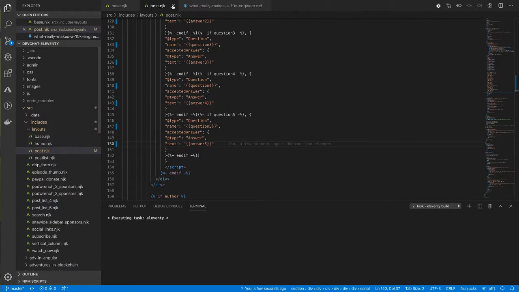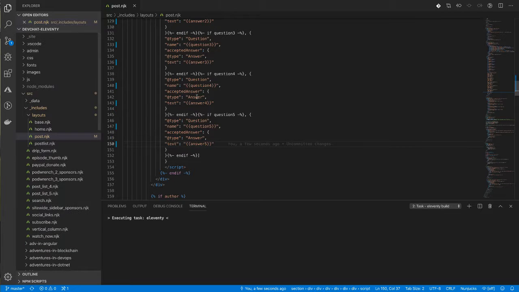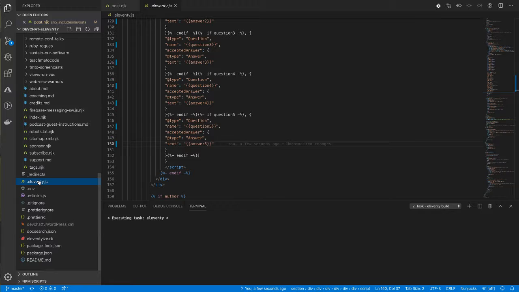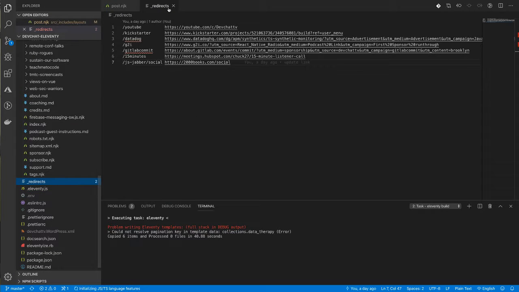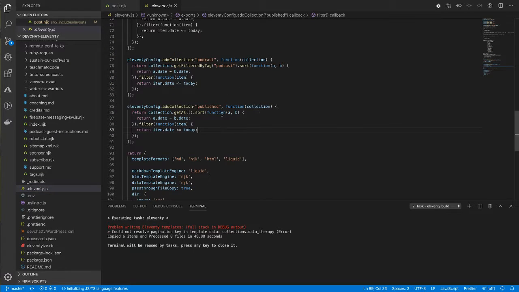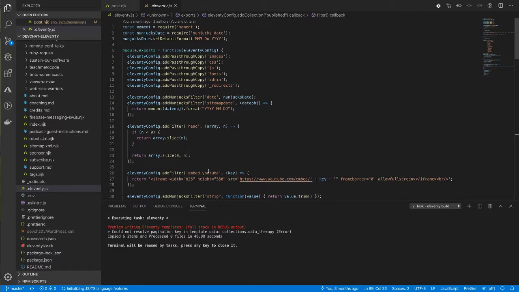I'm going to close some of these. So anyway, let's go ahead and put all your filters here in .eleventy.js. There we go. So, I've got collections here for published and podcast. I need to fix the collection for blogs, incidentally, but that's another issue.